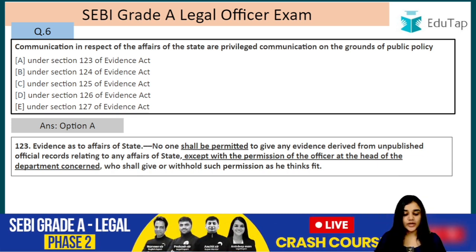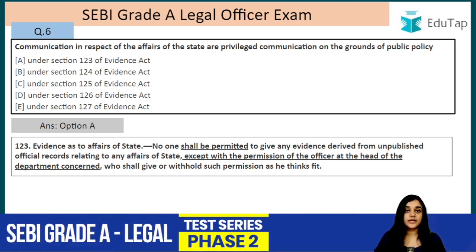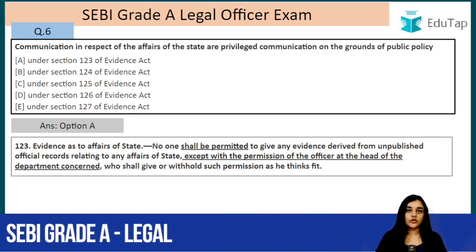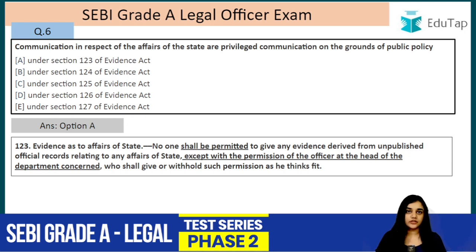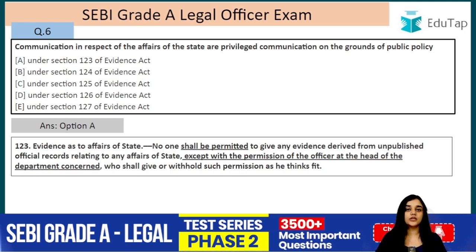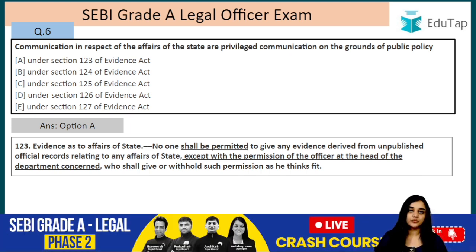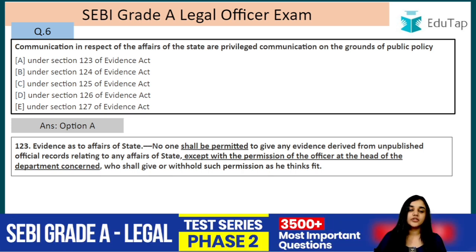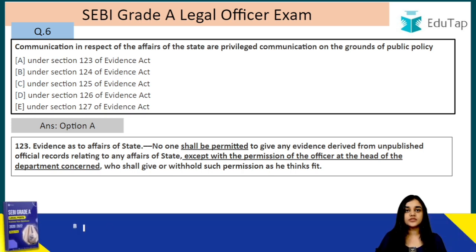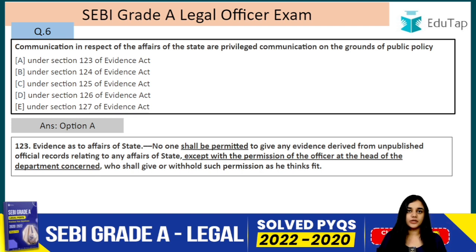So no one shall be permitted to give any evidence derived from unpublished official records. Something which is not made public, you cannot use it in the court for evidence, right? For example, it can be documents relating to the intelligence bureau, relating to the defense. So these documents cannot be used as evidence in the court of law. This section is based on a maxim called Salus populi est suprema lex, which means public welfare is the highest law, right? So this is based on Salus populi est suprema lex. Alright, moving on, question number 7.